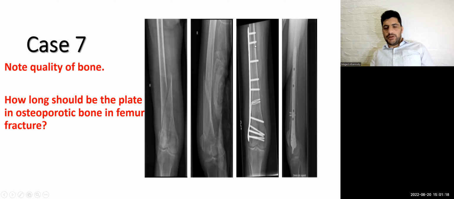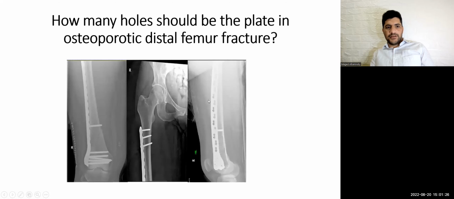And not filling all the holes. Here, two empty holes. Here the plate can reach the proximal metaphysis. So the plate goes from one metaphysis to the other. Look, all of these holes with no screws.